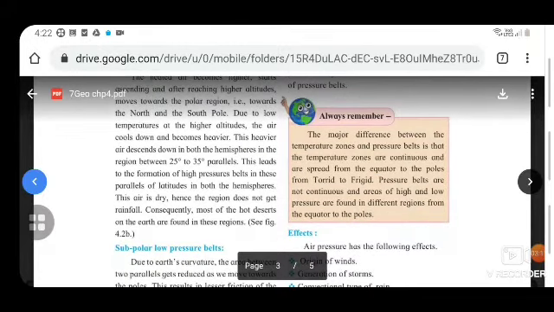Always remember, the major difference between the temperature zone and pressure belt is that the temperature zones are continuous and are spread from the equator to the poles, from torrid to frigid.